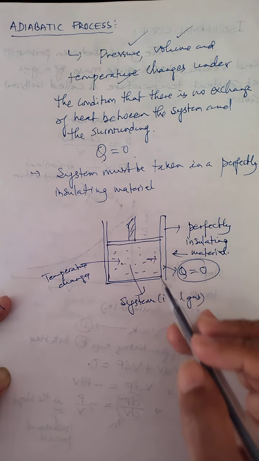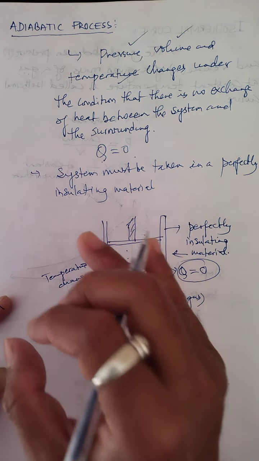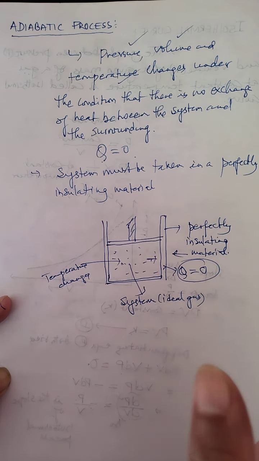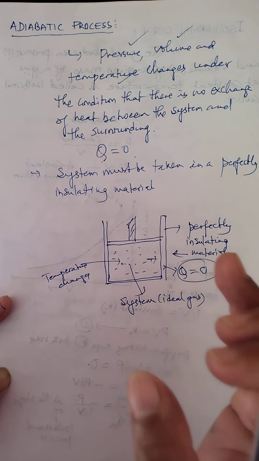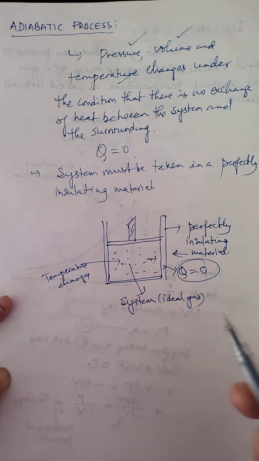So that means in case of adiabatic process, the temperature will not remain constant, like in case of isothermal process, where the temperature was constant. In adiabatic process, the temperature will not remain constant. That's why, in order not to keep the temperature constant, we keep the system in a perfectly insulating material.